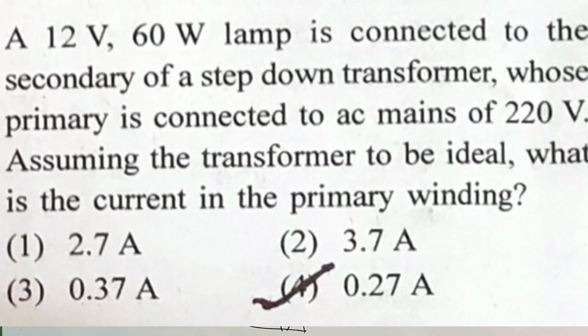A 12 volts 60 watts lamp is connected to the secondary of a step down transformer whose primary is connected to AC mains of 220 volts. Assuming the transformer to be ideal, what is the current in the primary winding? In this question it is very clear. They are saying it is an ideal transformer.